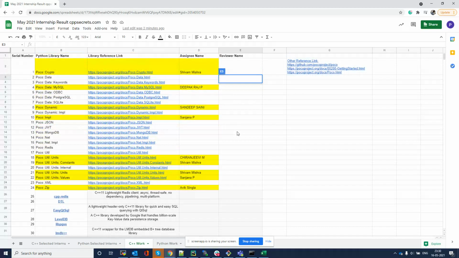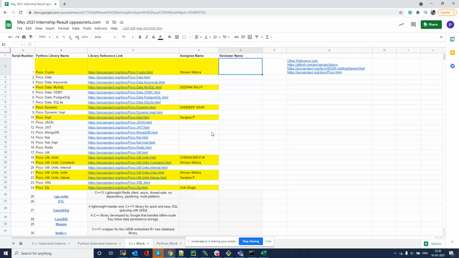The way we are working is this: the internship is for 2 months. For the first 1.5 months, you are going to work on the library. You have to write 50 plus articles or 25 plus articles, as per your availability. After this, for the next 2 to 3 weeks, we have a review section. Review means I will do shuffling here, where I assign reviewers. This is a kind of peer review.